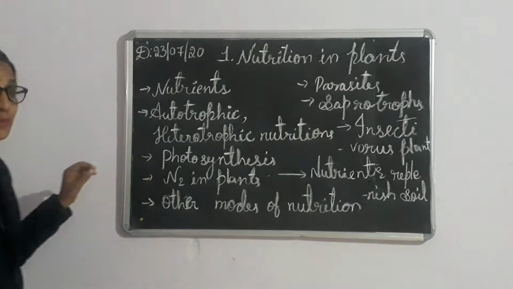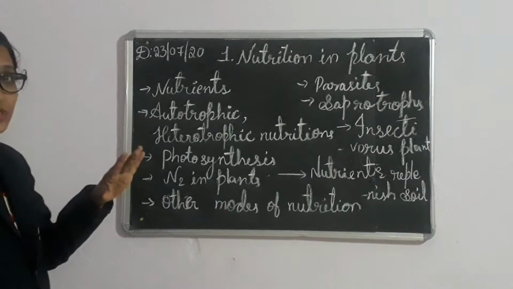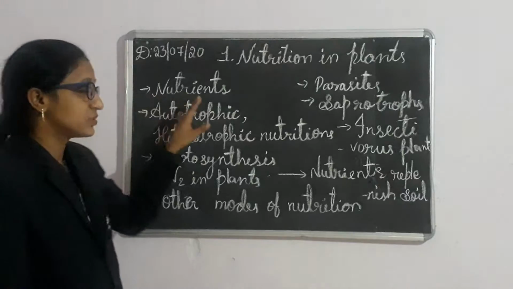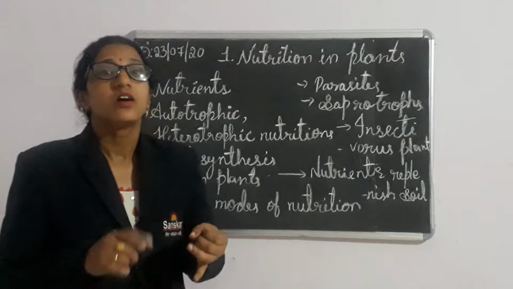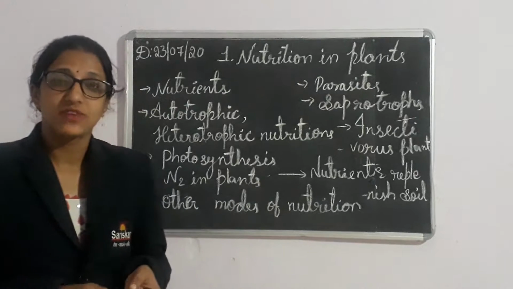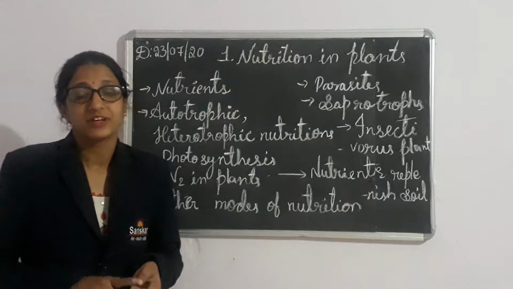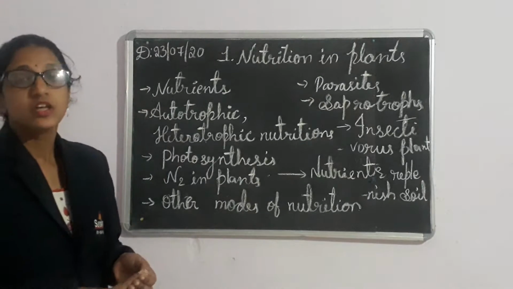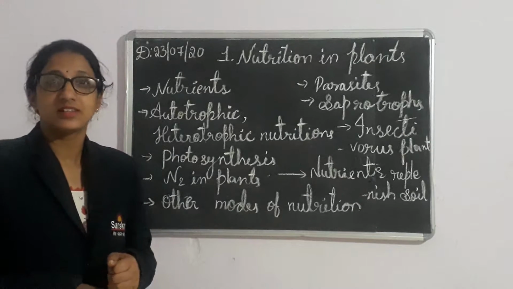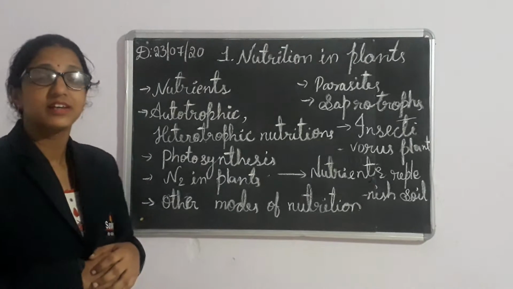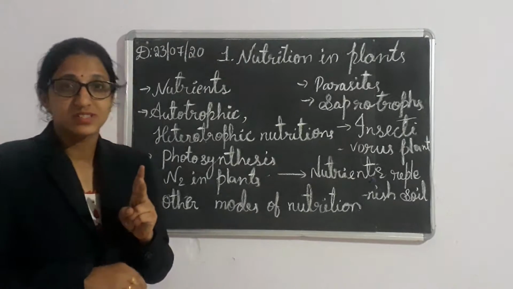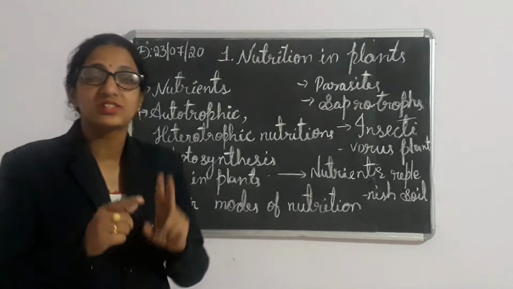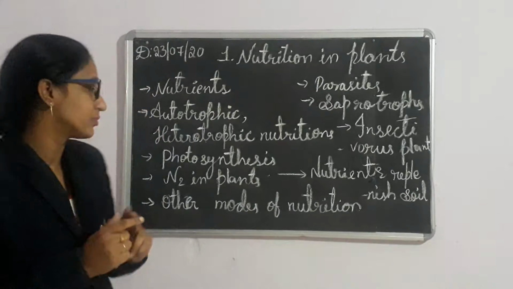Our lesson name is nutrition in plants, and the first topic is nutrients. What are nutrients? Carbohydrates, proteins, fats, minerals and vitamins are known as nutrients. Getting the nutrients in a sufficient way to plants and animals is nutrition. There are two types of nutrition: one is autotrophic nutrition and the second is heterotrophic nutrition.